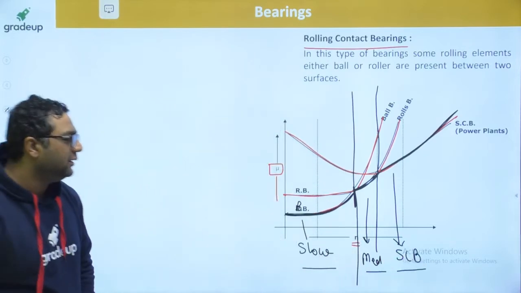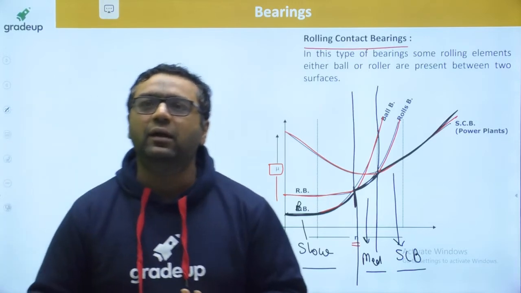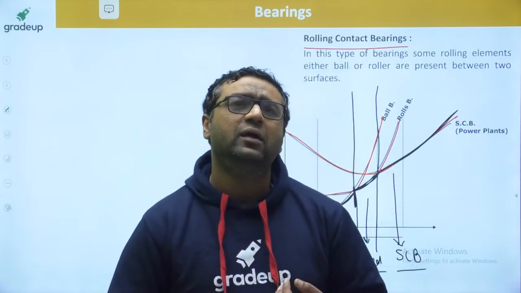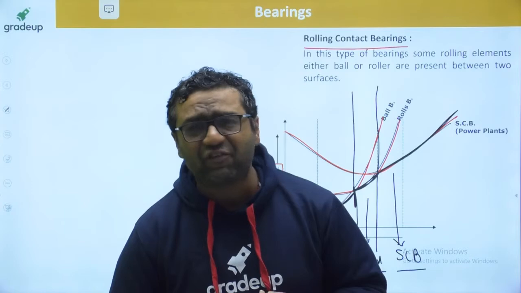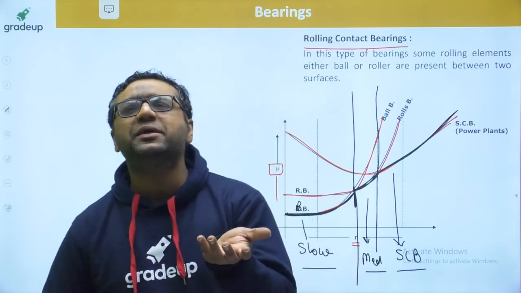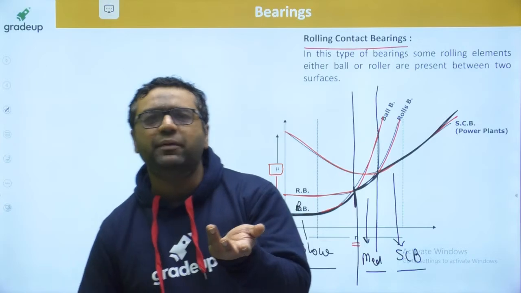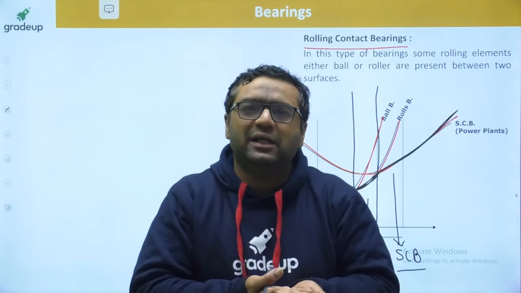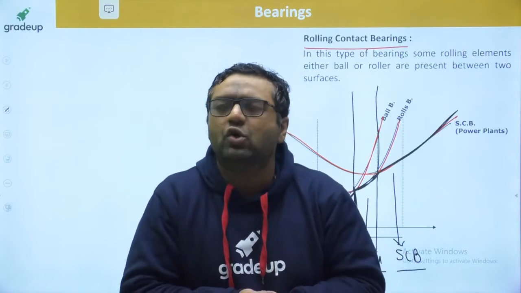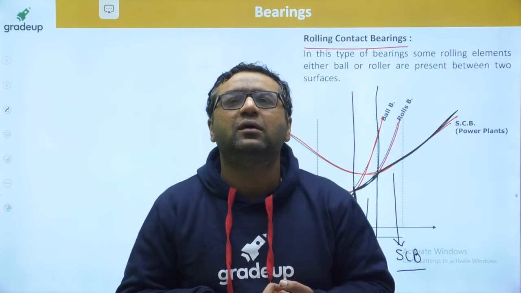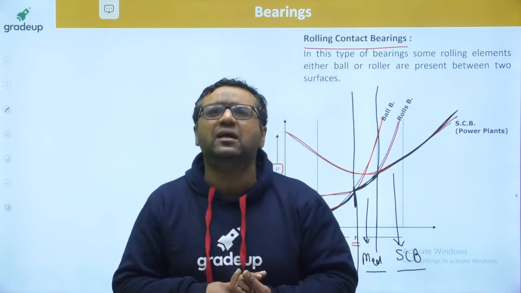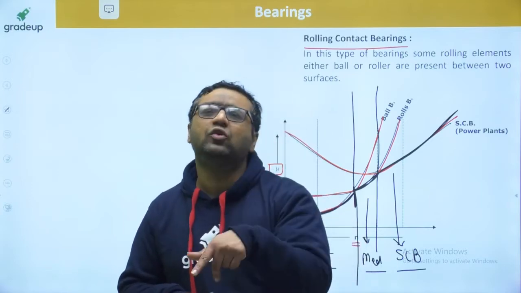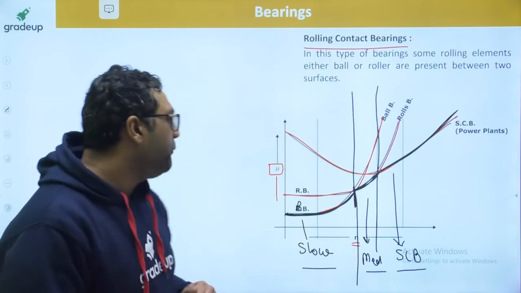So guys, that's why ball bearings are said to be the anti-friction bearing. The name itself is a misnomer. When we say anti-friction bearing, students have a misconception in their mind. They feel friction is absent. So guys, no, friction is not absent. Friction is present. But the friction which is present is very less. So they are said to be anti-friction bearings. Hope you guys are getting it.